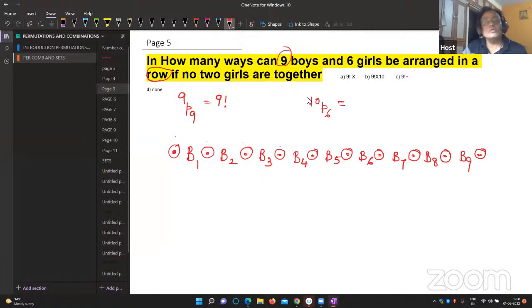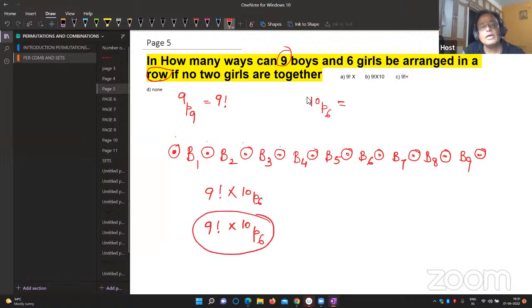The first work is done in 9 factorial ways, and the second work is done by 10P6. Then the total work will be done by the product. So the answer is 9 factorial into 10P6. That is the final answer, or you can write the total answer afterwards. I think I've cleared your question.